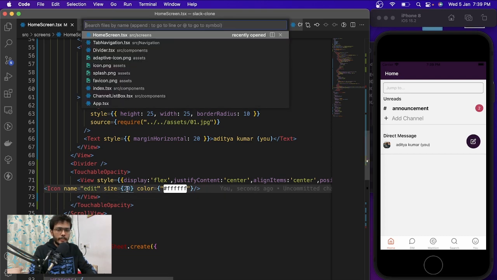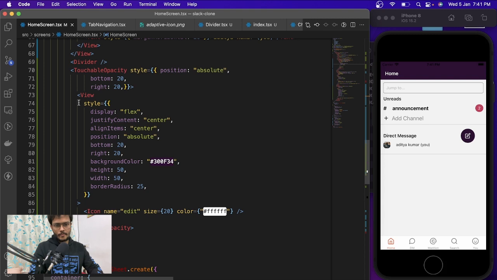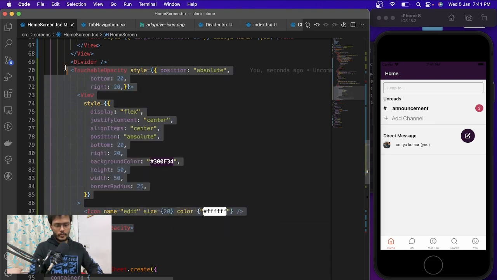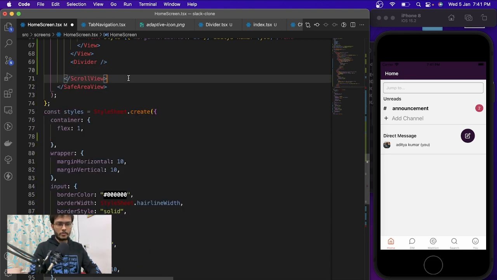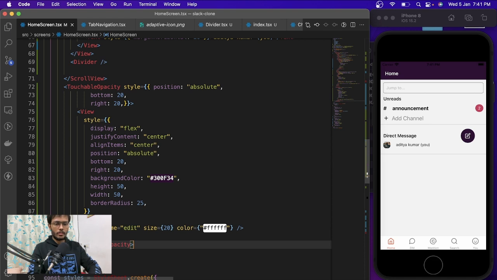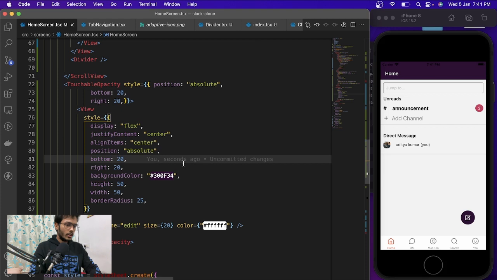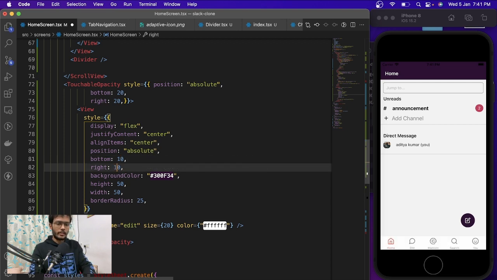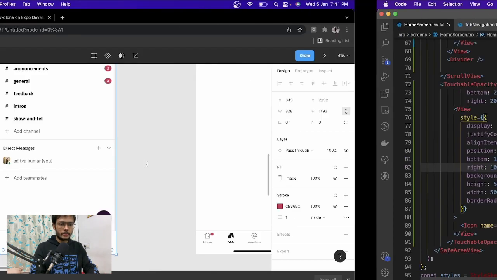So to do that, what if I put this over here? Yep, this works. And we want bottom to be 10, I guess, and right 10. Okay, so our floating action button is over there as well.